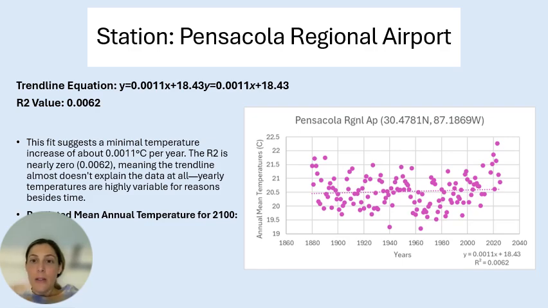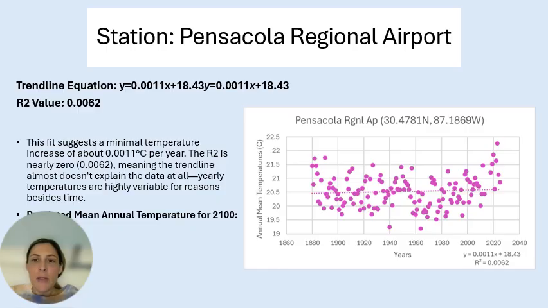Here you have the Pensacola annual mean temperature trend from the Pensacola Regional Airport Station. The trend line shows only a tiny change, with temperature increasing just 0.0011 degrees Celsius per year. The fit is very weak, so r squared equals 0.0062. So this trend line doesn't explain much about the actual year-to-year variation. Temperatures are mostly changing due to other factors, not time.